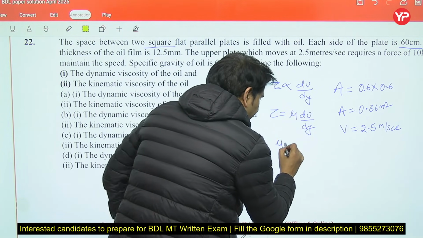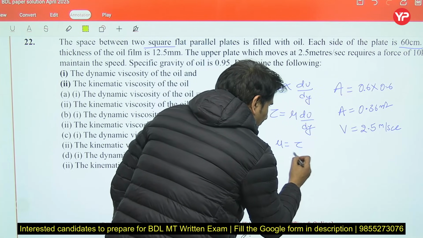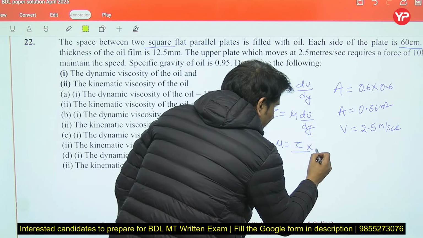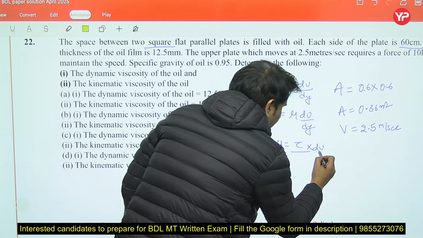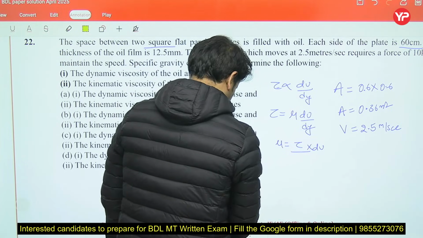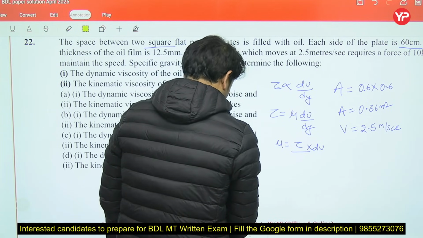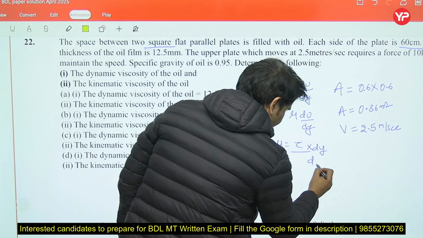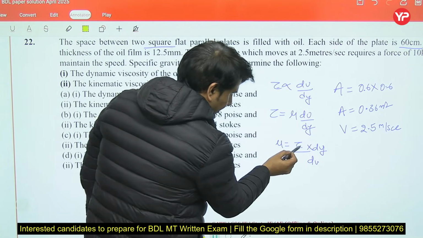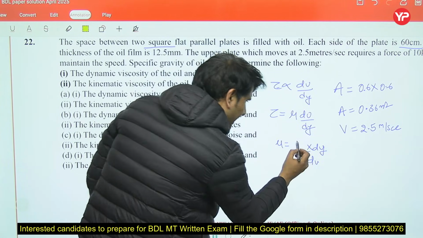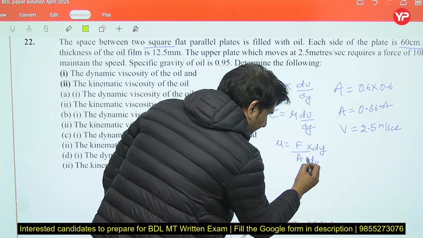Now we have to calculate mu. It will be tau multiplied by dy by du, and tau is stress. We can write it as force upon area.